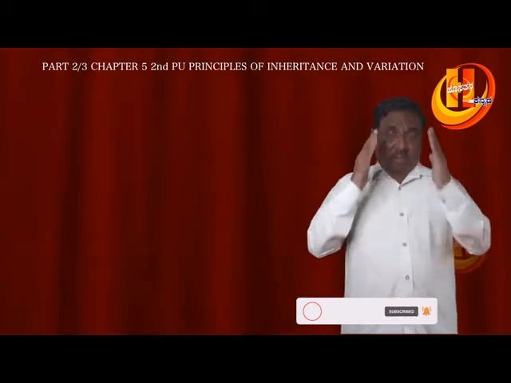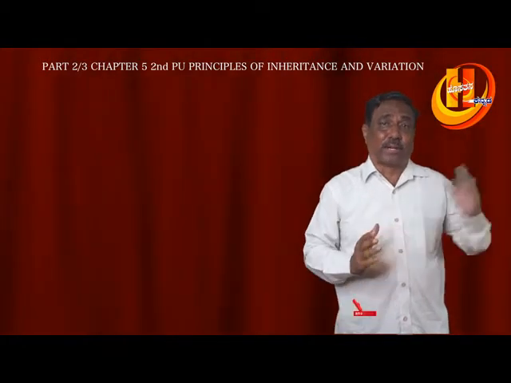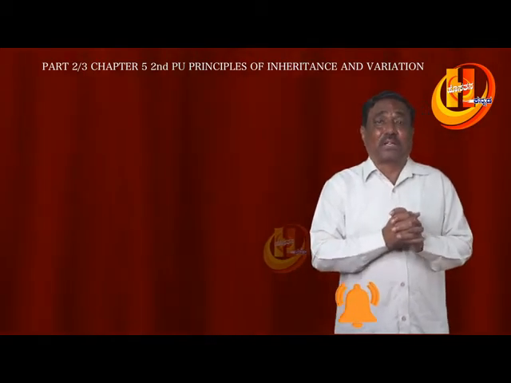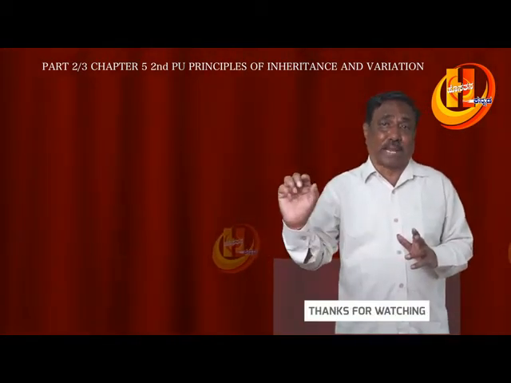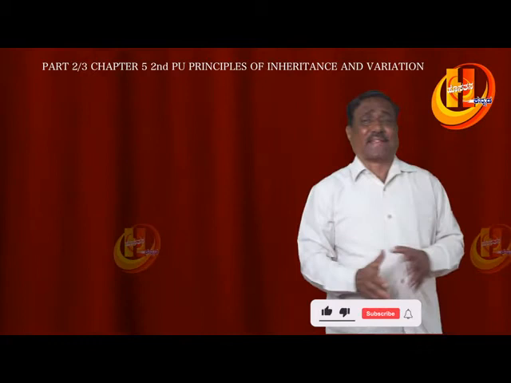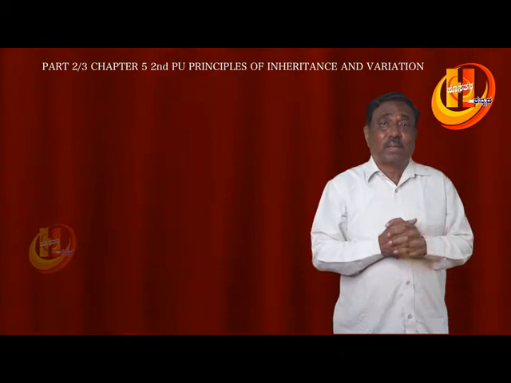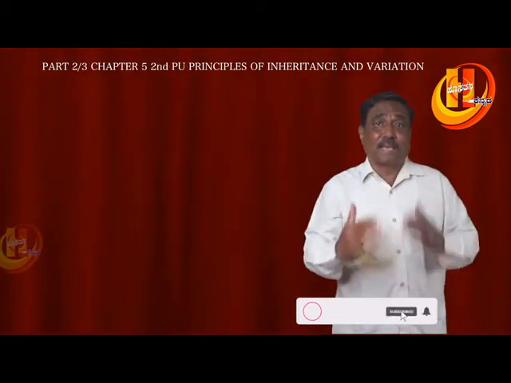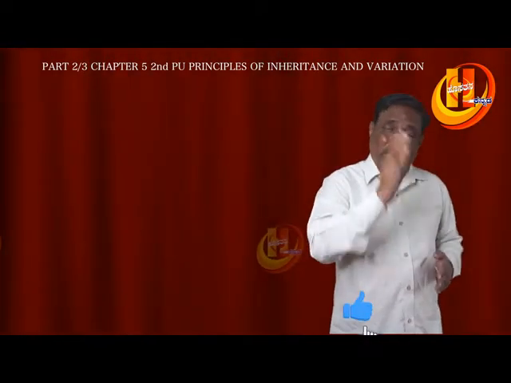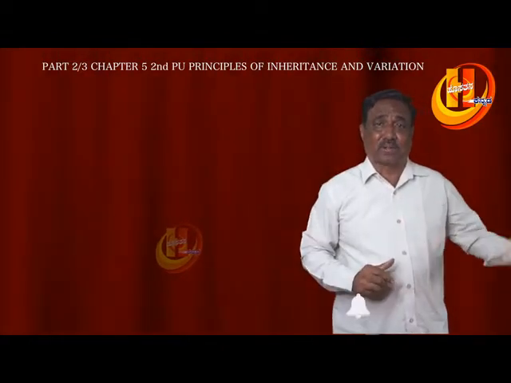Here, if the sperm carrying X fuses with the egg, the resulting zygote develops into a female in the majority of insects. And if the sperm without any X chromosome, the O type, fuses with the egg carrying X, the resulting zygote develops into a male. That is sex determination in many insects. Whereas in Drosophila, the females are homogametic, XX, but the males are heterogametic, XY, just like human beings, where 2n equals only 8 in Drosophila melanogaster. If the sperm carrying X fuses with the egg, the resulting zygote develops into a female Drosophila.